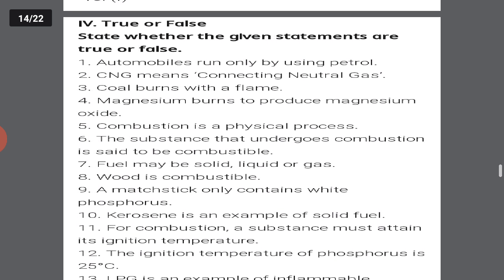Now true or false we will discuss. Automobiles run only by using petrol. It is false. You can use CNG, you can use PNG, you can use diesel also. CNG means compressed natural gas. It is false. Okay. Third is, coal burns with flame. No, it is again false. Magnesium burns to produce magnesium oxide. True. Combustion is a physical process.